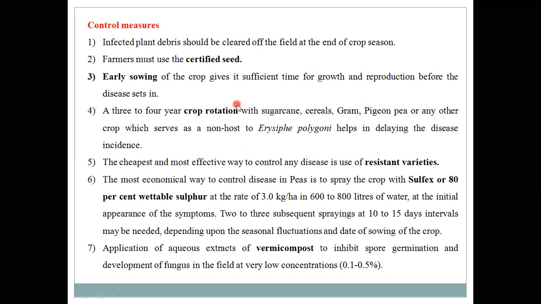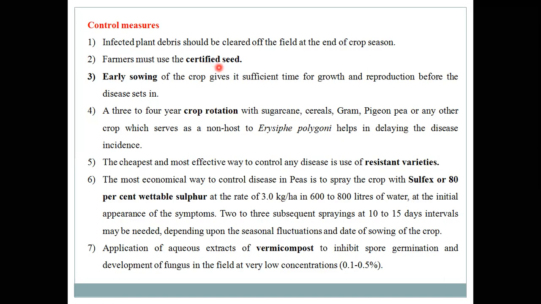Then the control measures. First are sanitation programs, meaning infected plant parts should be collected and burned properly. Then use disease-free seeds, because this powdery mass can also be seen on the surface of the pods, and these infected pods having seeds may be contaminated, so avoid these infections.